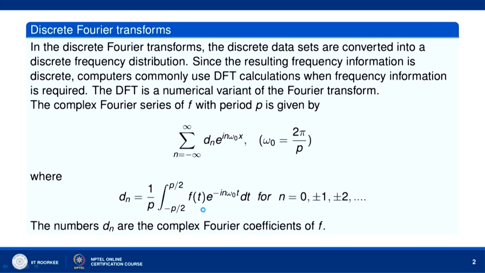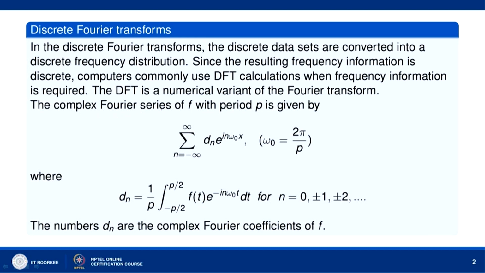In the discrete Fourier transforms, the discrete data sets are converted into a discrete frequency distribution. Since the resulting frequency distribution is discrete, computers commonly use discrete Fourier transform calculations when frequency information is required. The DFT is also a numerical variant of the Fourier transform. Let us see how the motivation for DFT came about.